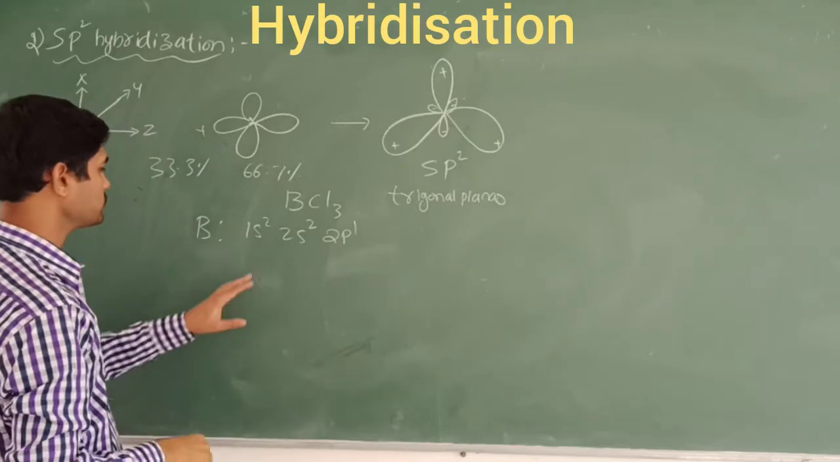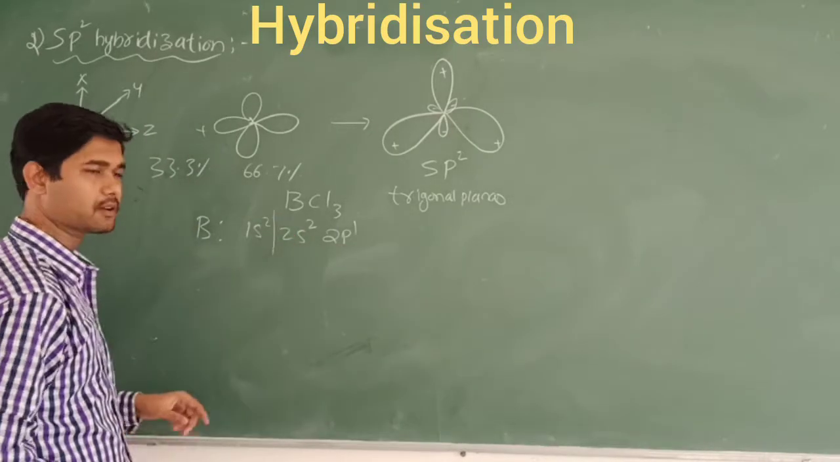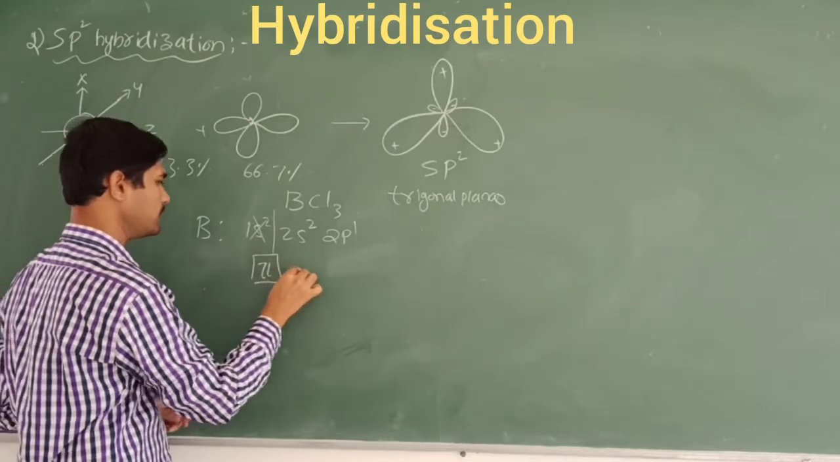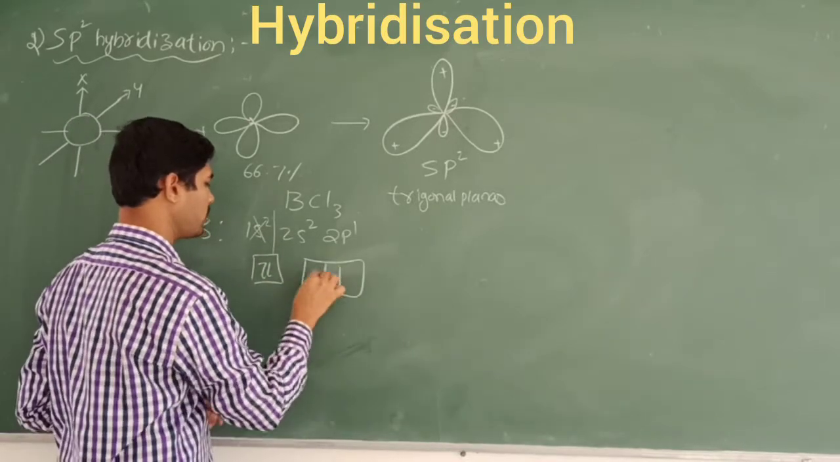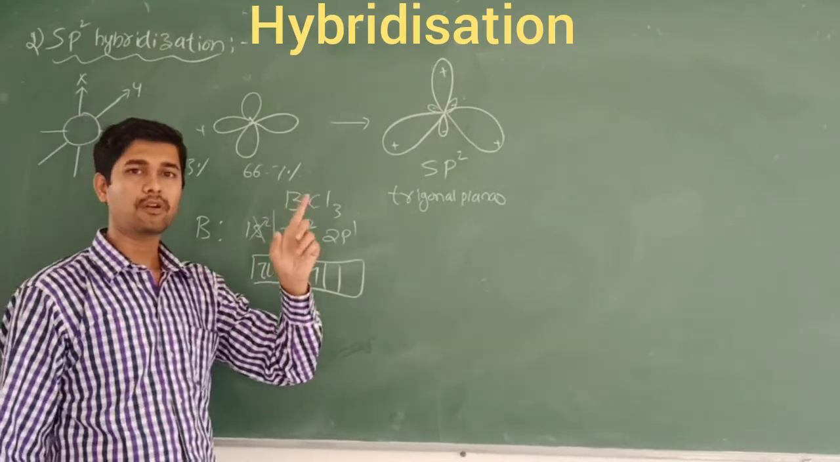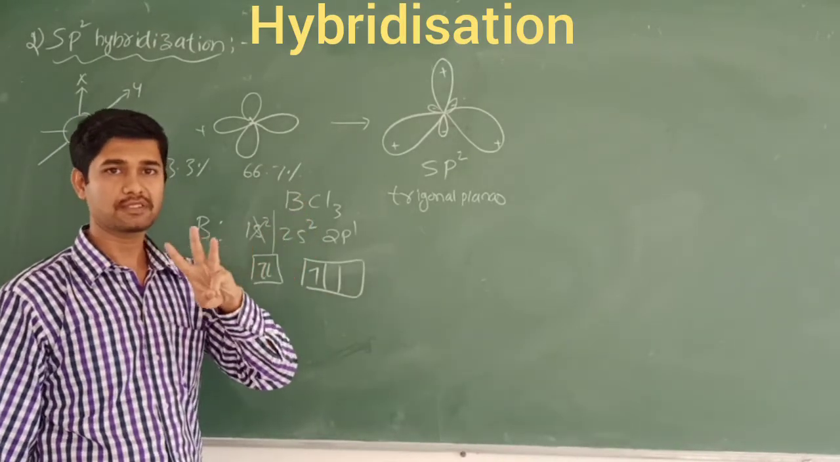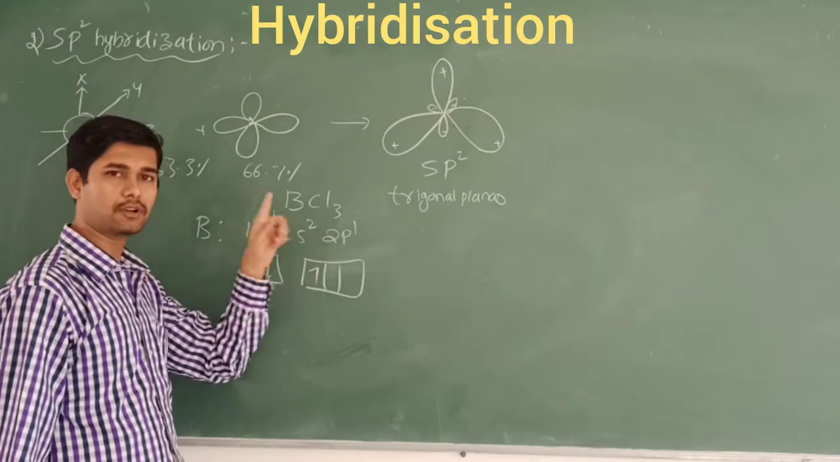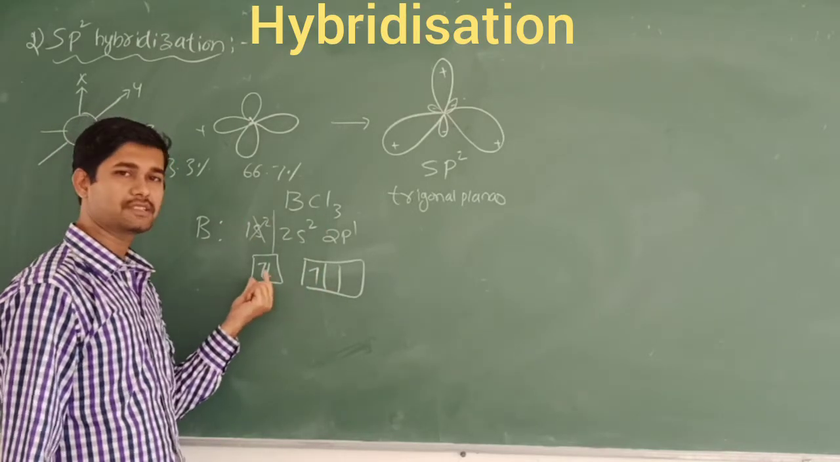2p1 will be there. The 1s is the completely filled one, and we are not bothered about this one. Only the 2s2 and 2p1 orbitals matter. Here this boron is going to make bonds with the chlorine atoms, so 3 bonds are required, but here only one unpaired electron will be there. So one is going to make a bond with a chlorine atom. But what about the others? So this is the ground state.